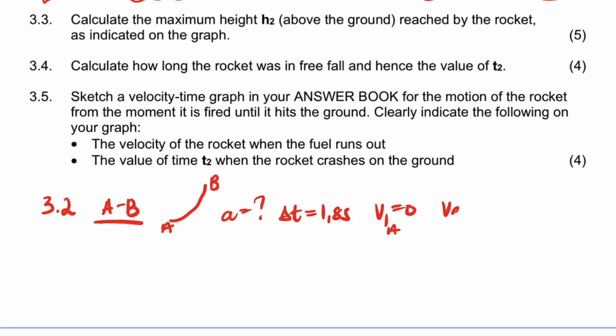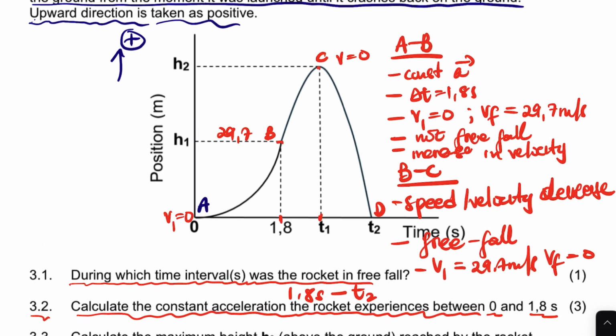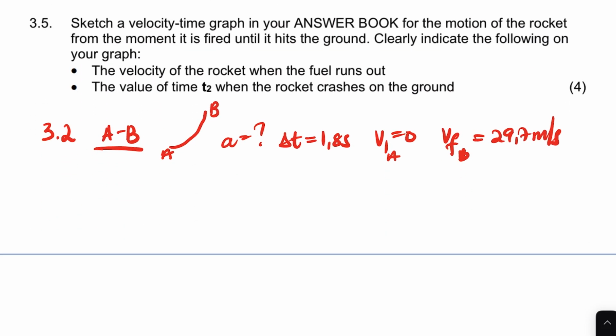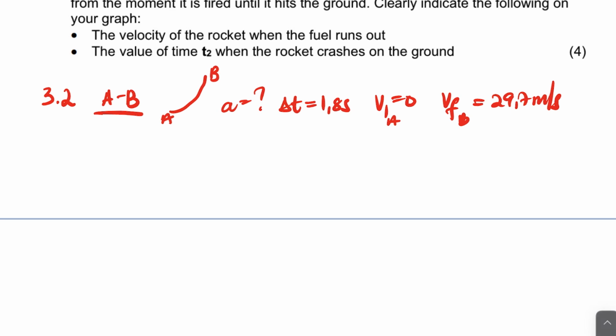And then we have a final velocity at B, which is 29.7 meters per second, and it's positive because it's going up. So which formula are we going to use there? We're going to use the formula that says V final equals V initial plus AT, right?